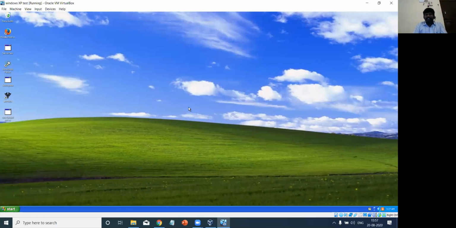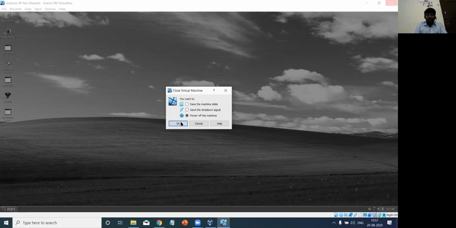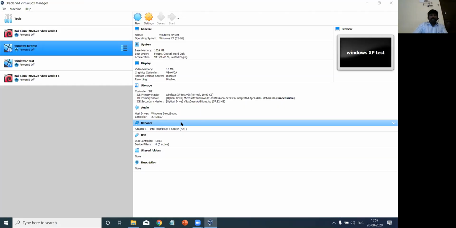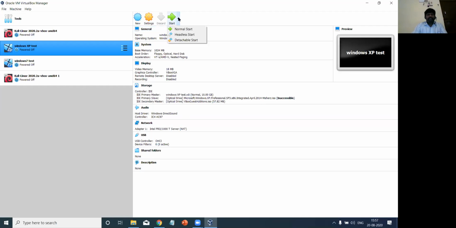Okay, I'll do the restart. No other option. I did not realize that if I click the lock option, the mouse will be disabled. I can't fix it.